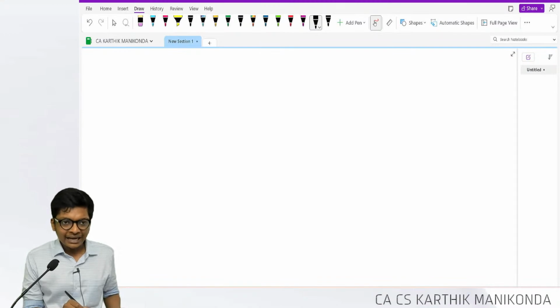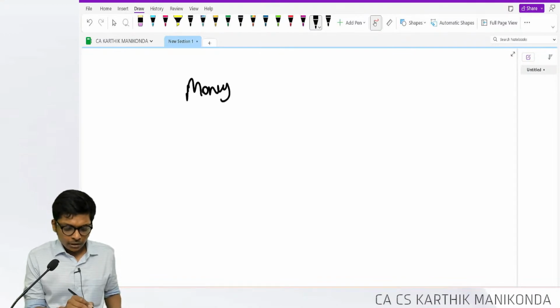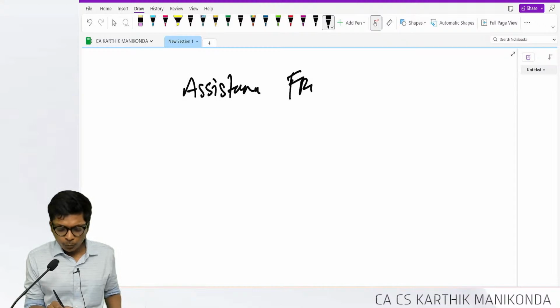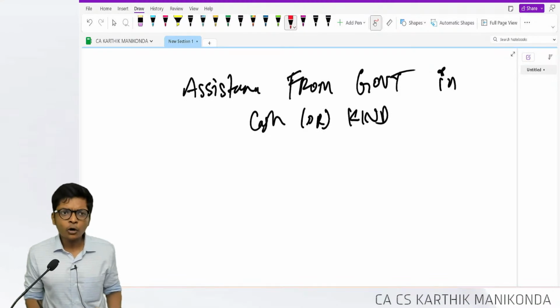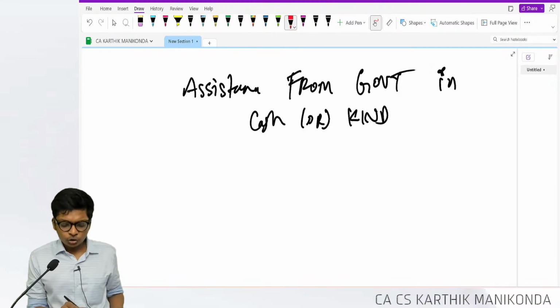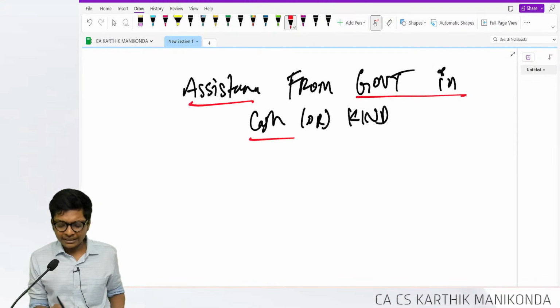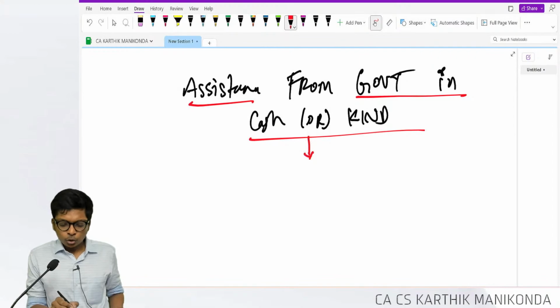They are saying a grant is any assistance from government in cash or kind. That's all. Government grant refers to any assistance from government in cash or kind. Two things you have to know.